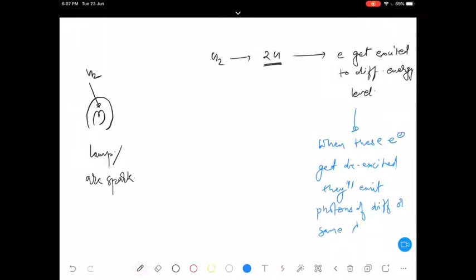Right now I am just writing different or same wavelength. We'll come to know whether they will release photons of different or the same wavelength; that we will discuss. Let's say I write a question mark here.